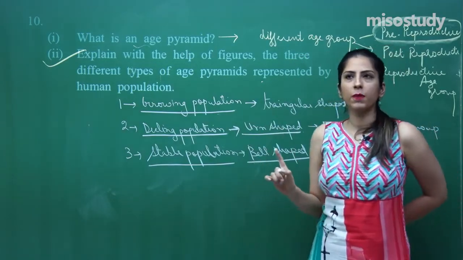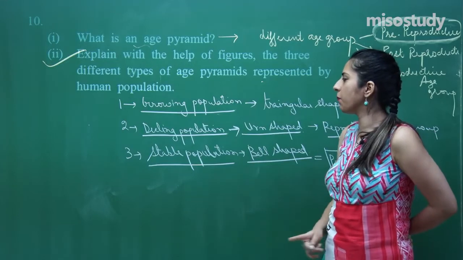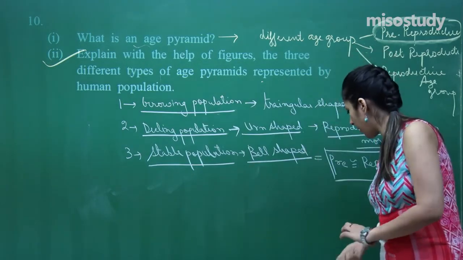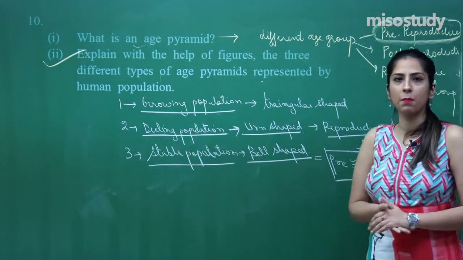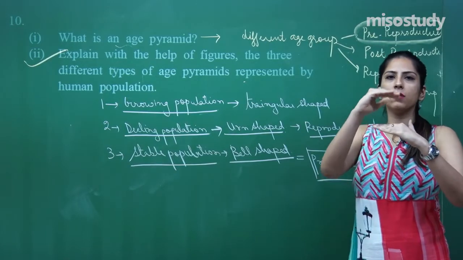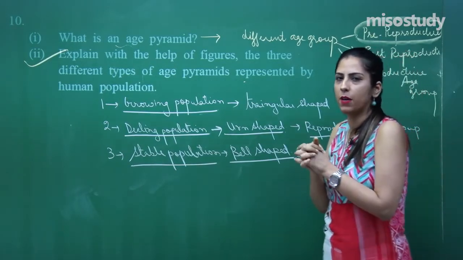So, in this you have to explain the growing population, the declining population and the stable population, with the example of which type of graph is obtained. You have to draw these diagrams also, the graphical representation where the three different types of organisms are present.